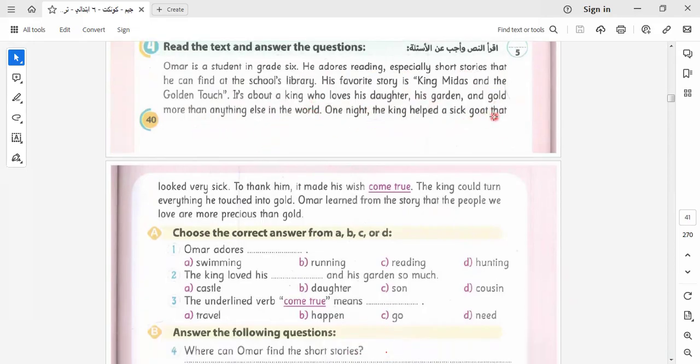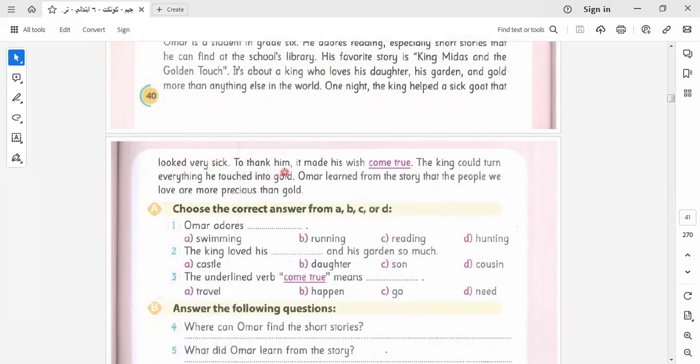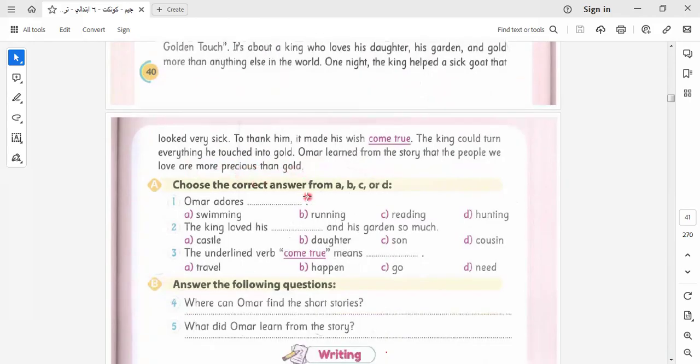One night, the king helped a goat that looked very sick. To thank him, it made his wish come true. The king could turn everything he touched into gold. Omar learned from the story that people we love are more precious than gold.